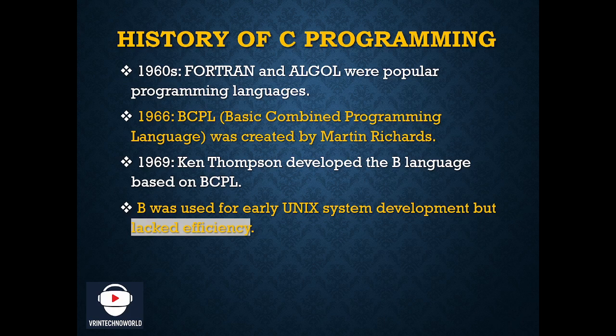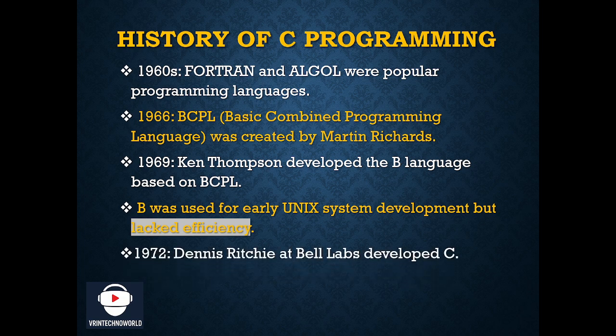B was being used for the development of Unix system, but there was a lack of efficiency. After this B language, C was developed. C programming language was developed by Dennis Ritchie in the year 1972. So C was efficient enough, but in case of B programming language, there was a lack of efficiency. In C programming language, we write the code and the compiler directly compiles it into the machine code.